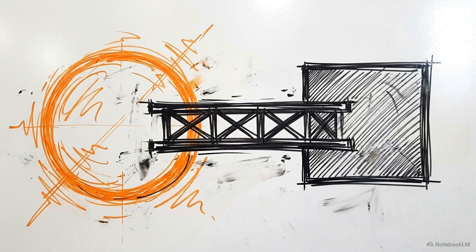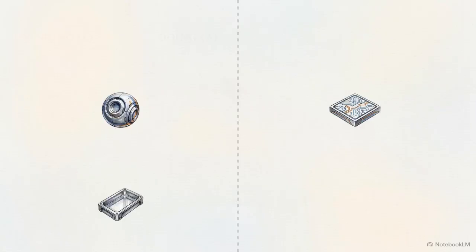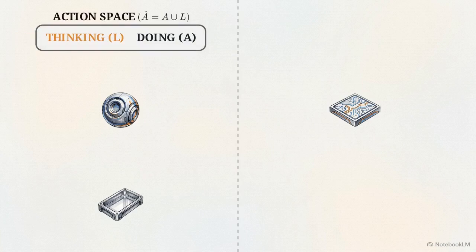Titled ReAct, researchers proposed an architectural bridge to merge these two isolated capabilities. The solution is structural. ReAct unifies thinking and doing by treating an internal reasoning step as just another functional action, specifically an action that the external environment simply ignores.